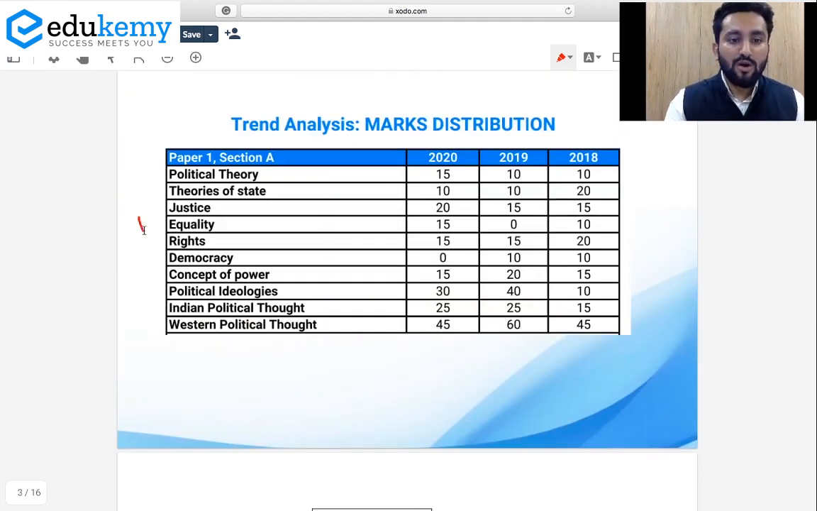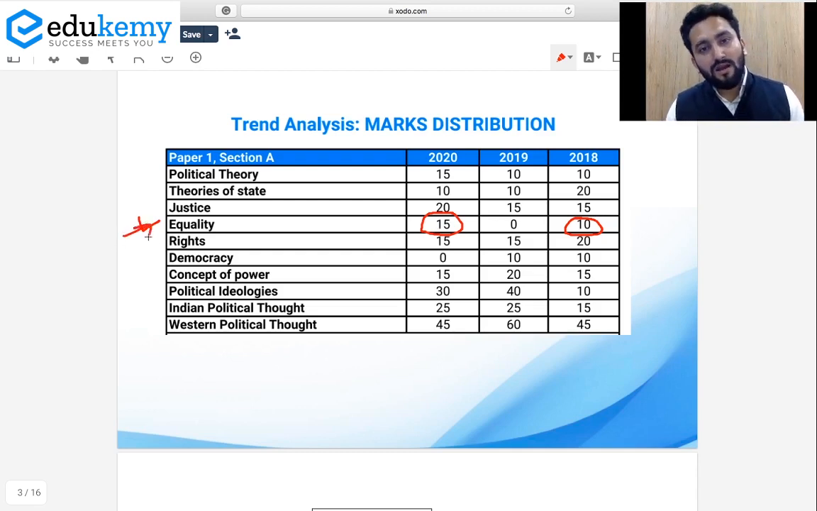So this is the trend. Just take a look over equality. In 2020, a 15 marker question was asked. No question in 2019, and in 2018, a 10 marker question was asked. But I must tell you that it is not like that you gather your understanding of equality in PSIR optional in this unit. Actually, equality as a concept is embedded in many units.